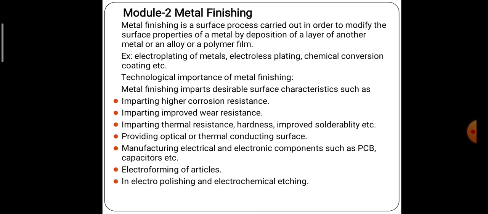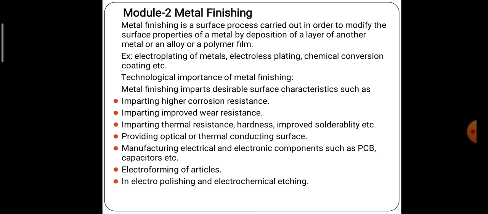The best example for the metal finishing process is electroplating of metals, such as chromium or other materials, electroless plating of nickel or copper, chemical conversion coating method, etc.